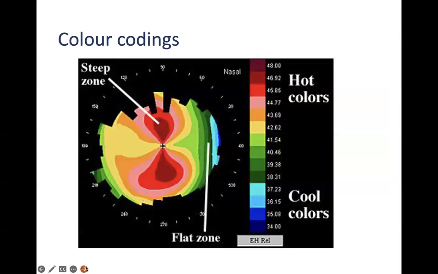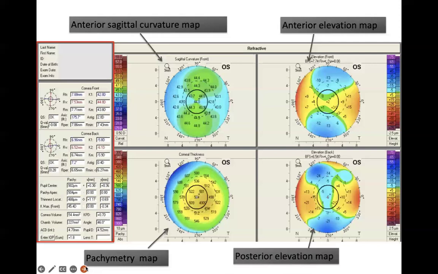And let's have a look at the colors in the corneal map. Over here, we can see that the center is red. So this means that the central part, this is a bow tie pattern of a shark. So the central part has a red color. That is, this is showing that it has a high corneal curvature or high dioptric value.